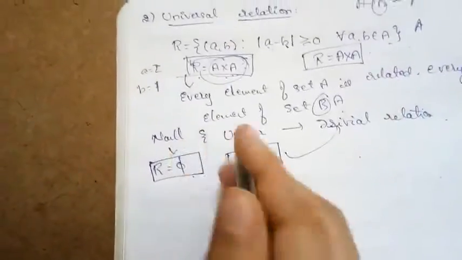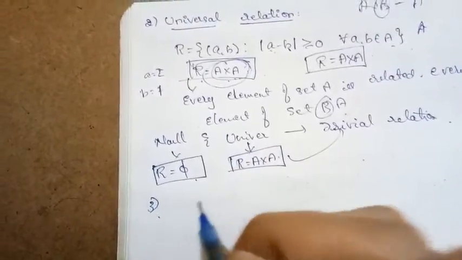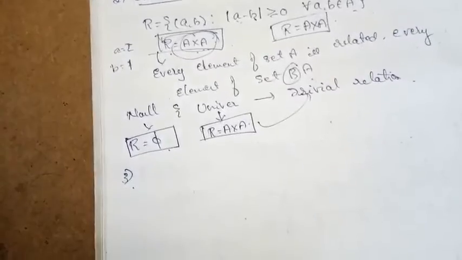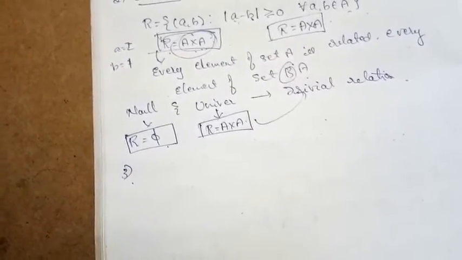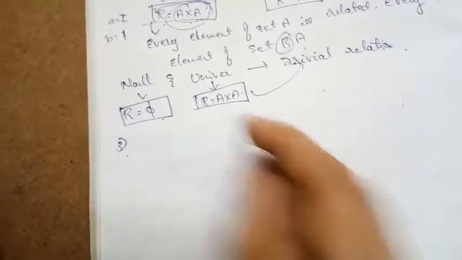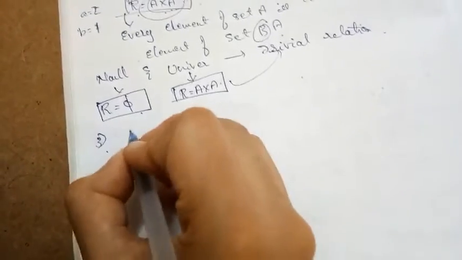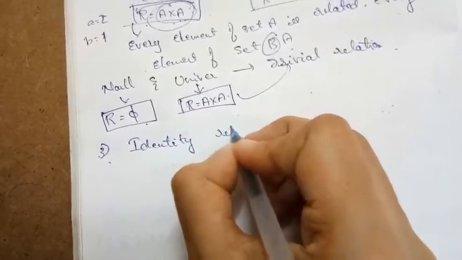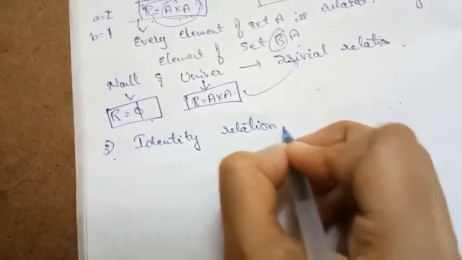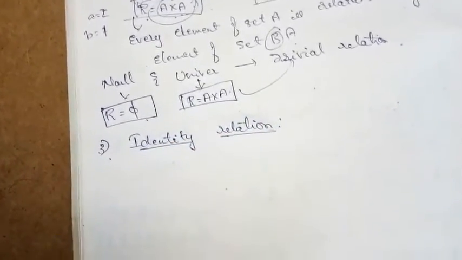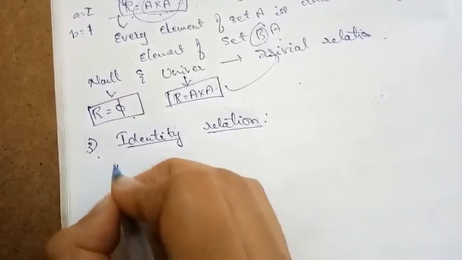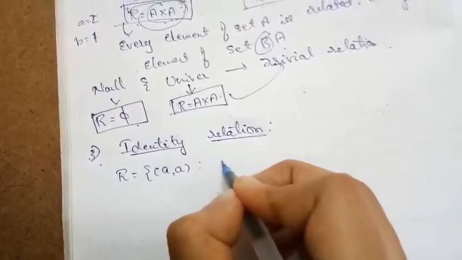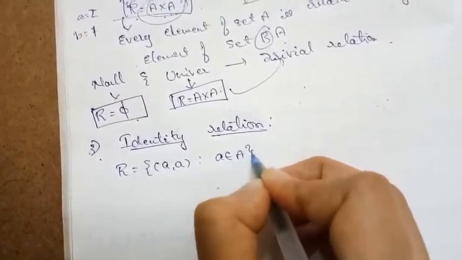Now I am taking one type of relation which is not defined in your textbook, but I am taking it to help your understanding. That is nothing but the identity relation. So what is this identity relation? If R is equal to (a, a) such that a belongs to A.